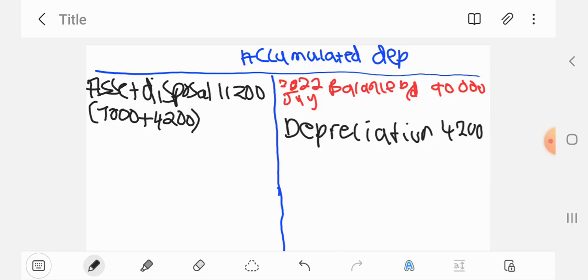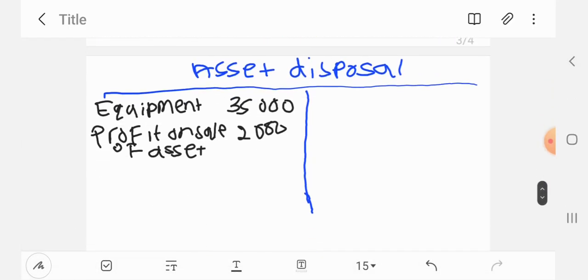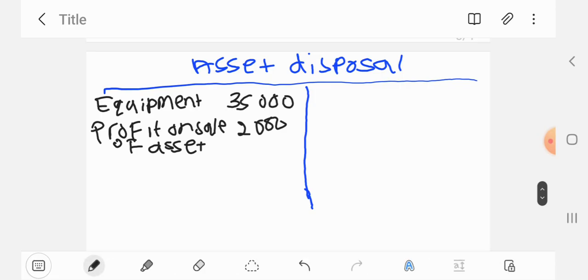Okay, so we take it out in our books. That's what we have to do. We have to take it out in our books. So this very 11,200 has a debit, and now it needs a credit. So its credit will be on the asset disposal account as accumulated depreciation of 11,200.